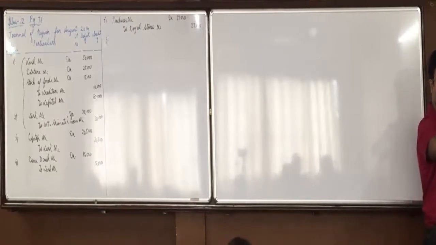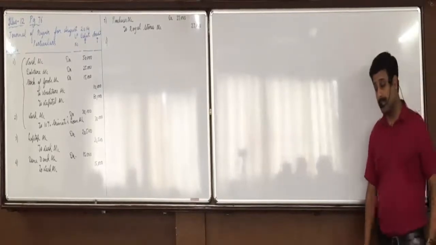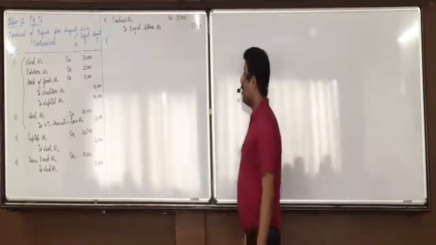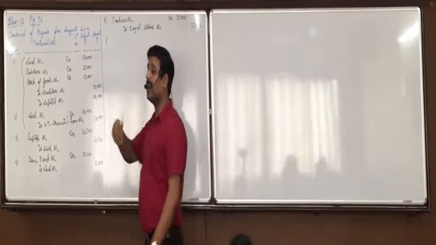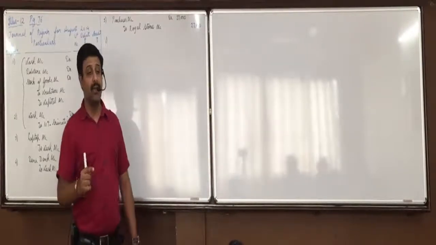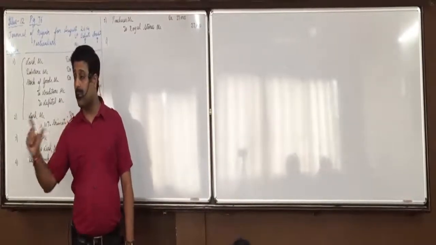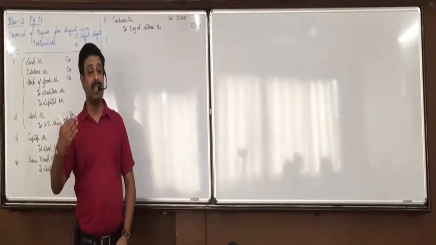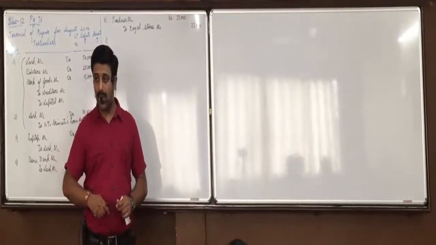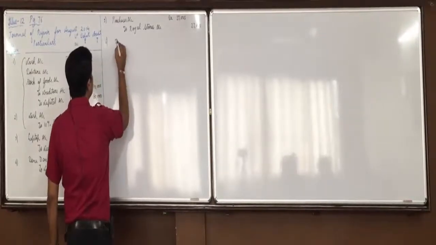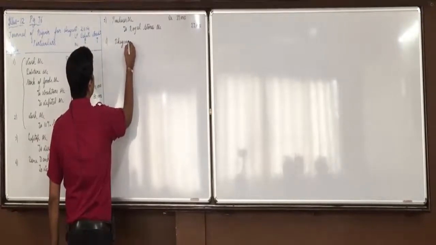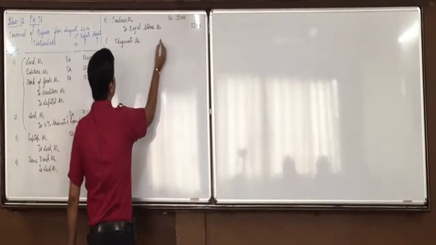Don't talk in between. Mark 15,000 as CP, cost price. We purchased from Royal 27,000, but all the goods we are not selling to Bhagwati. We are selling only goods of 15,000 to Bhagwati, that too after adding profit and subtracting trade discount. So now we are selling to Bhagwati. Bhagwati is the receiver. Debit the receiver. Bhagwati account debit.